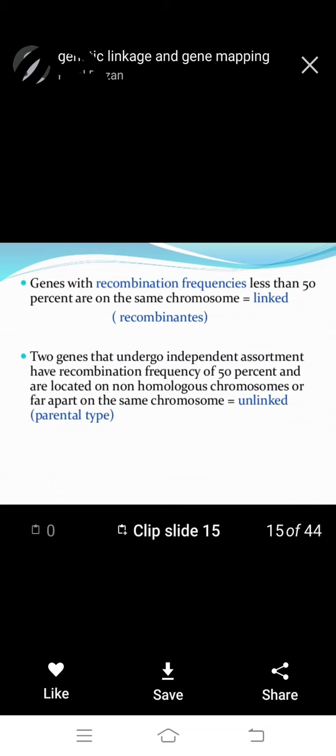This is called linked recombinants. Two genes that undergo independent assortment have a recombination frequency of 50% and are located on non-homologous chromosomes or far apart on the same chromosome, unlinked, parental type.